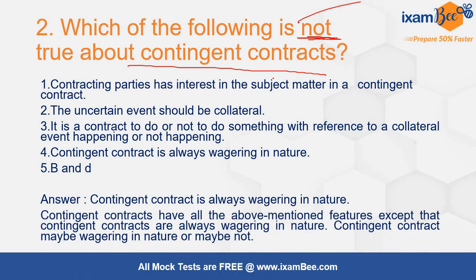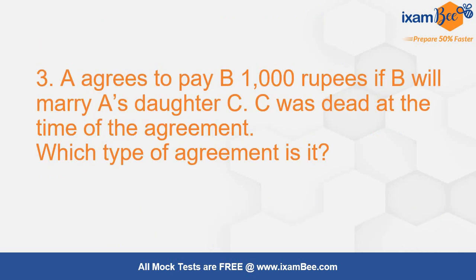Contingent contracts have all the above mentioned features, with the uncertain event being collateral, जो अभी हमने सेक्शन में ही पढ़ा है, and the subject matter in the contingent contract, for that the contracting party should have interest in it, and the collateral event to do or not to do something. This is the simple definition of it. But जो wagering nature वाला point है ये गलत है यहाँ पे. It can be wagering or it cannot be wagering, it depends.